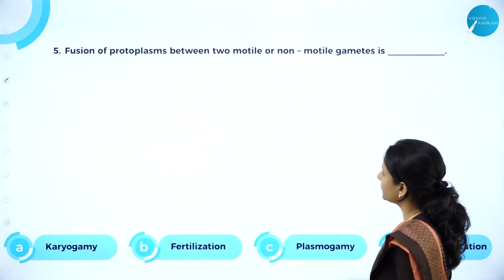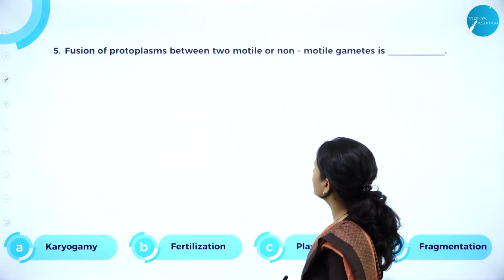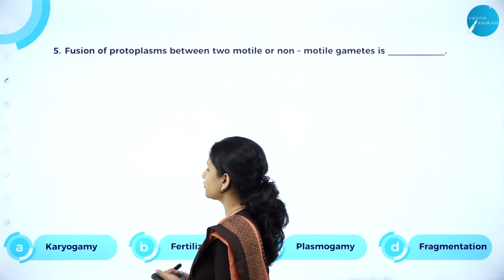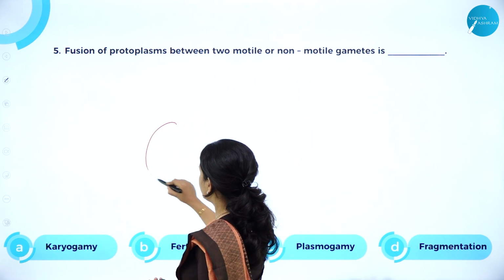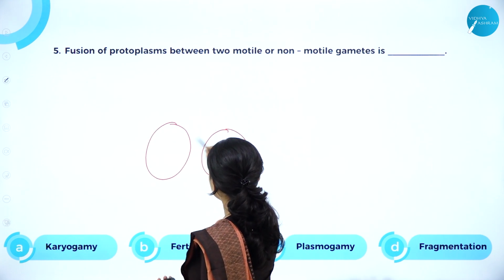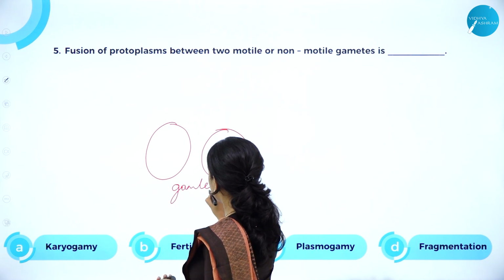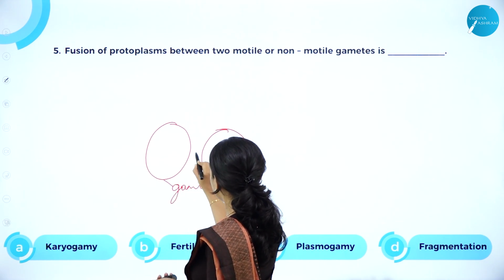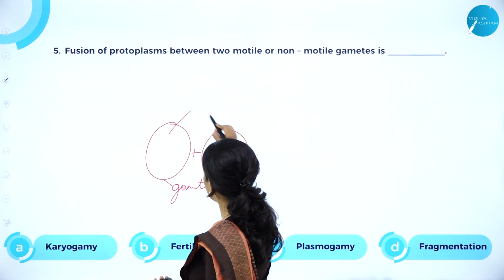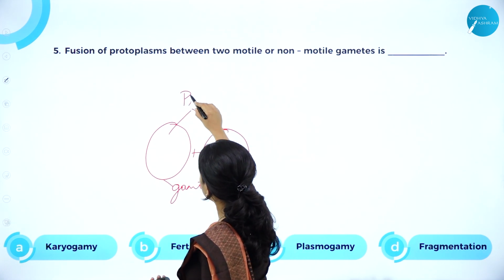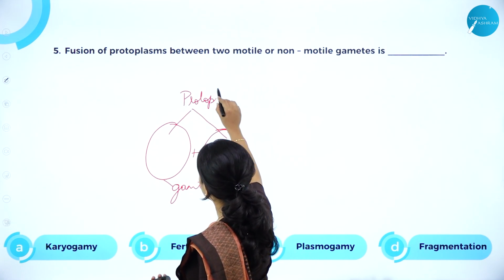Next, fusion of protoplasm between two motile or non-motile gametes. We have two gametes, and they tend to fuse. When they fuse, first the protoplasm inside them fuses.